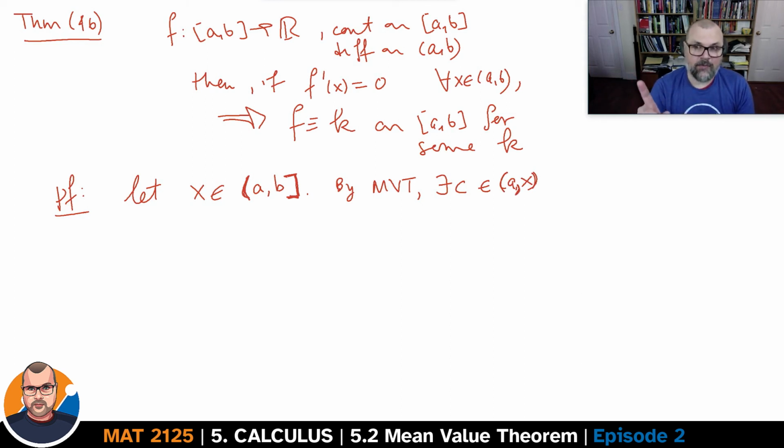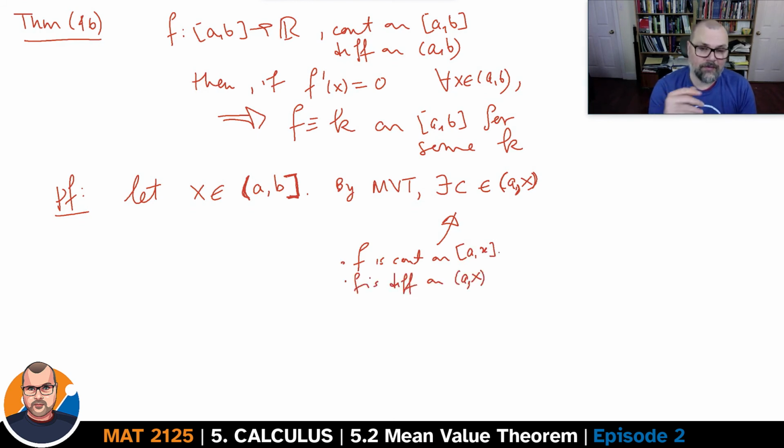If x is somewhere between a and b, greater than a, potentially equal to b, then the closed interval AX is an interval on which the mean value theorem applies, because the function f being continuous on the full interval AB would also be continuous on the interval AX and differentiable on the open interval AX. Just jot that down here. f is continuous on AX, differentiable on AX, right?